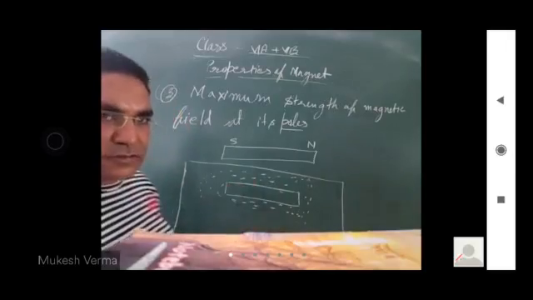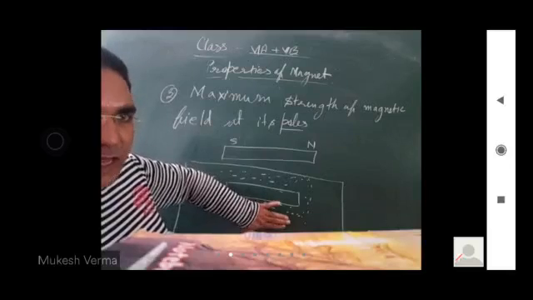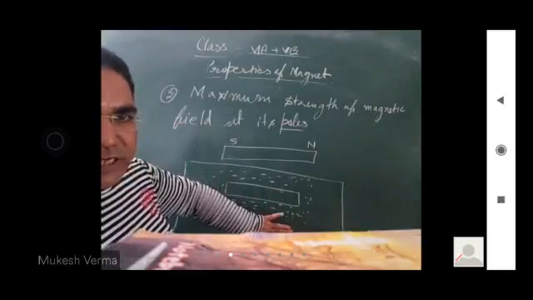Like this. And now tap it. इसको ऐसे tap करेंगे.